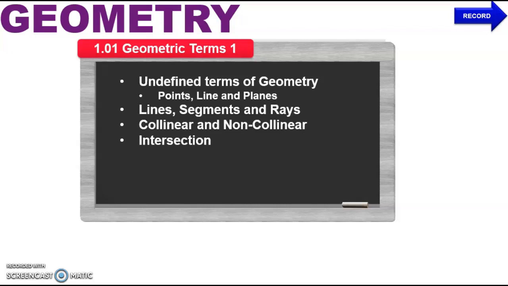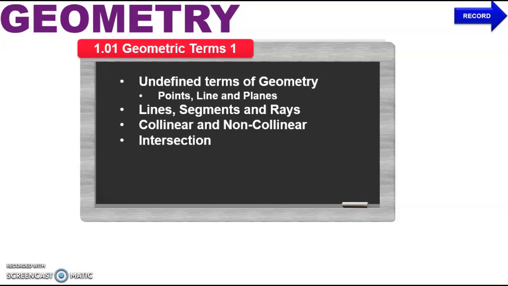Hello guys, this is a short little mini video going over the vocabulary for 1.01, which is Geometric Terms 1. So this is just the very basics of geometry because this is our very first lesson. Okay, so we're talking about undefined terms, lines, line segments, rays, collinear, non-collinear, intersections, and we're also going to talk about coplanar and non-coplanar. So let's get going.